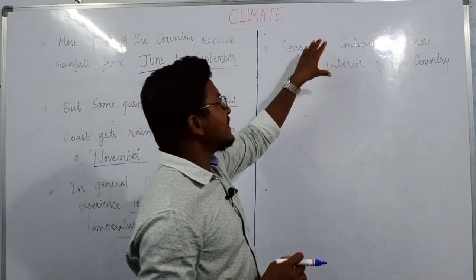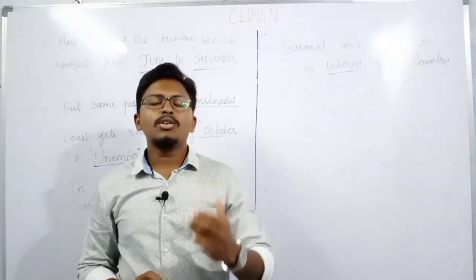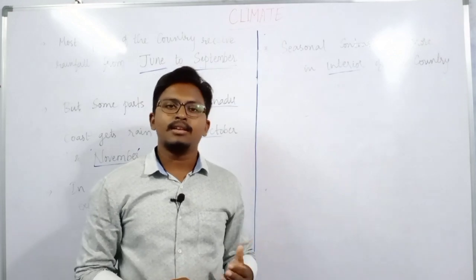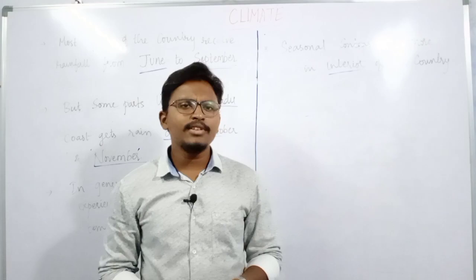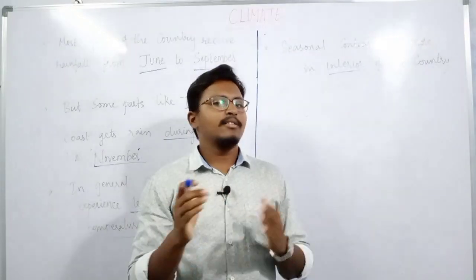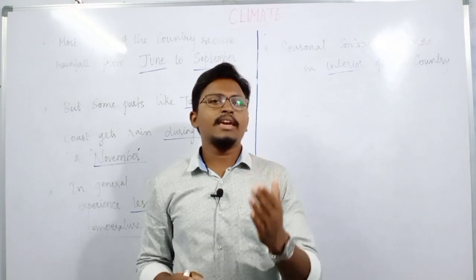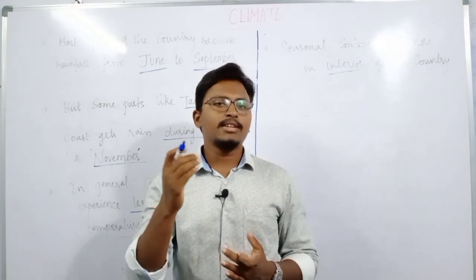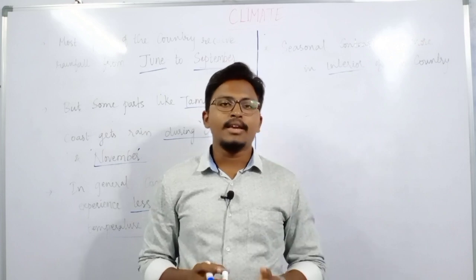But in the interior, inside the country, we can find a lot of variations in temperature as well as precipitation. So we have discussed climate, weather, and which type of climate India follows. Next, in the next topic, we will discuss the factors responsible for the climatic conditions.